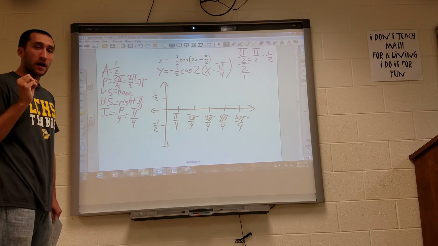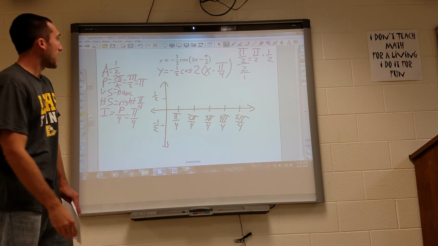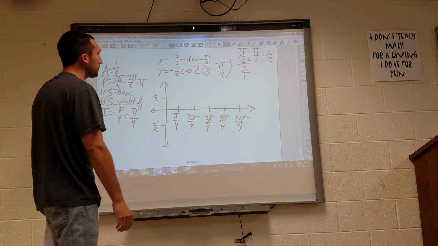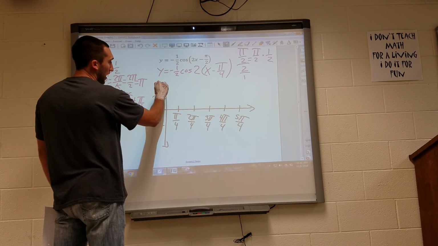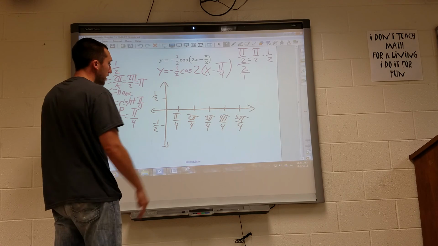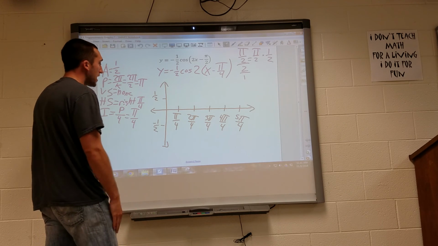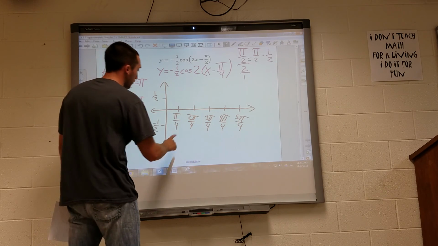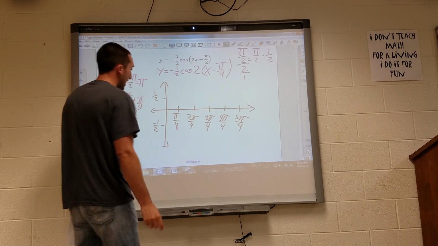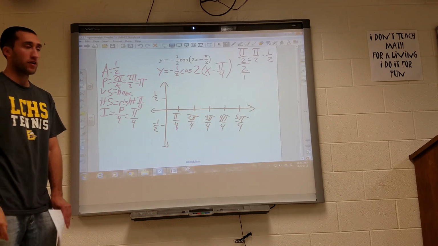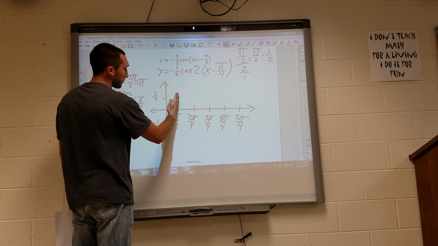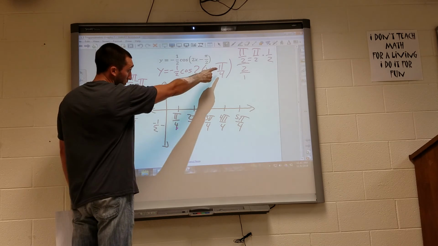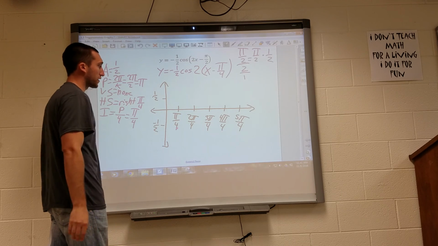So now I'm good to go ahead and draw this. I have to remember that I had a negative in front of my cosine. So instead of starting at the positive amplitude like it does in our basic graph, it's going to start at the negative amplitude. And since I shifted pi over 4 to the right, I start down here at negative 1/2. Right? The negative means I flip it over the x-axis. So at the first interval now, because I've shifted pi over 4, I'm at negative 1/2.